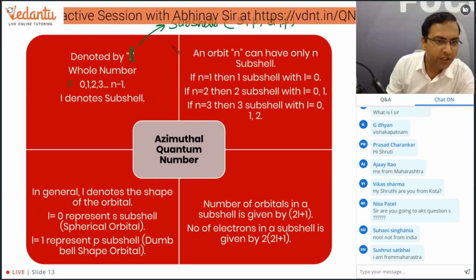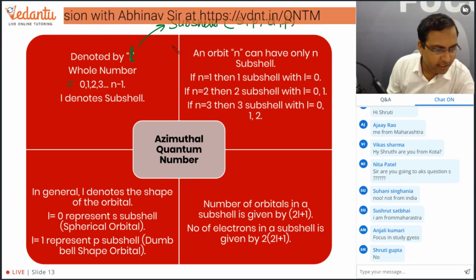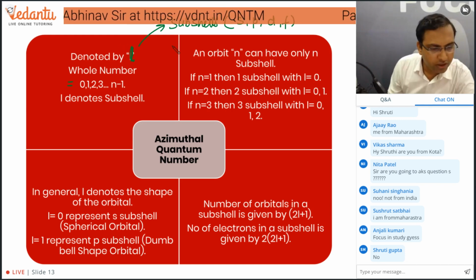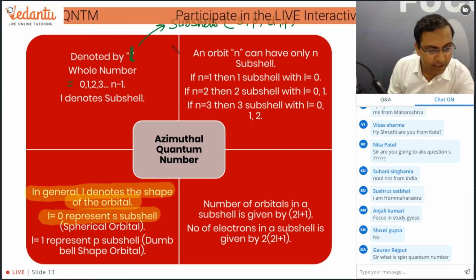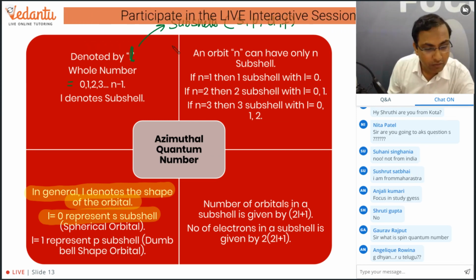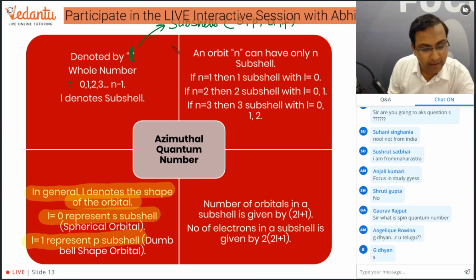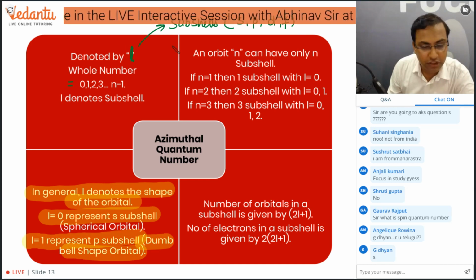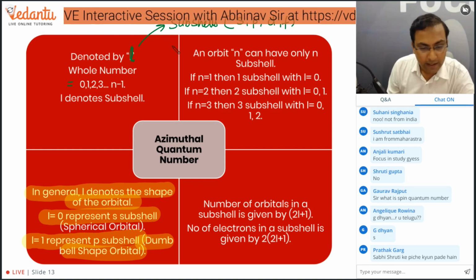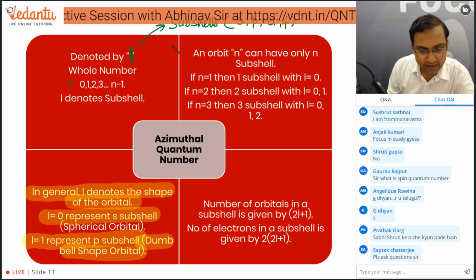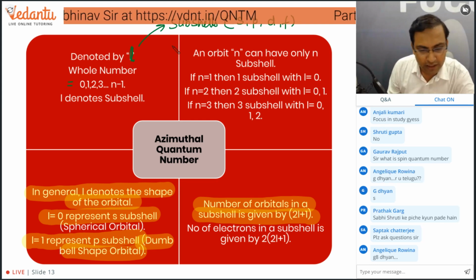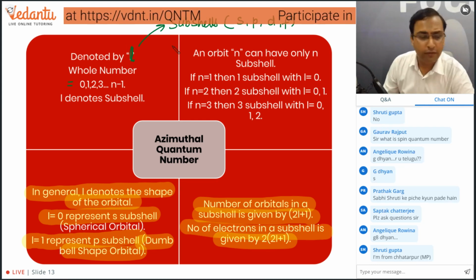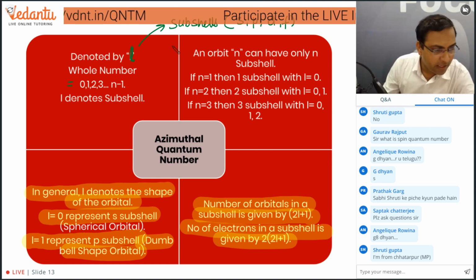Okay. In general, let's see this. In general, L denotes the shape of the orbital. L equal to 0 represents spherical. S subshell is spherical. L equal to 1 represents P subshell, which is actually dumbbell shaped. And the number of orbitals in a subshell is actually equal to 2l plus 1. The number of electrons will be the double of that. So we will consider this in the coming things.